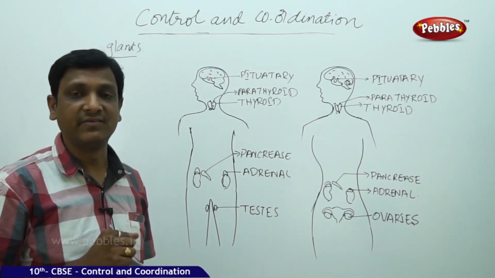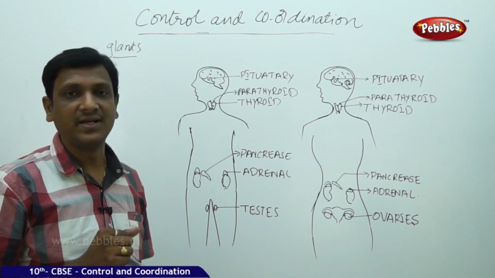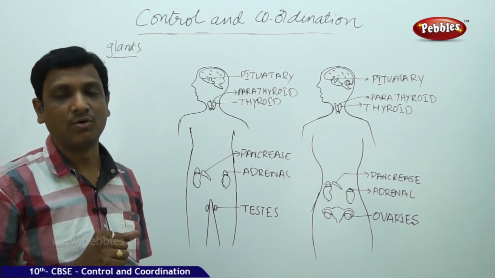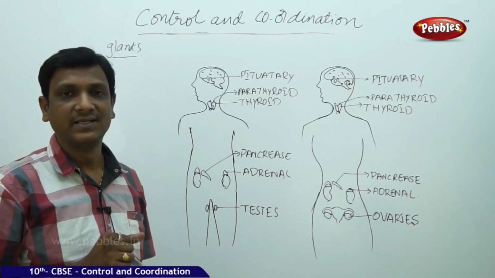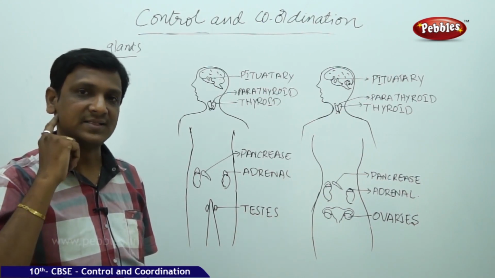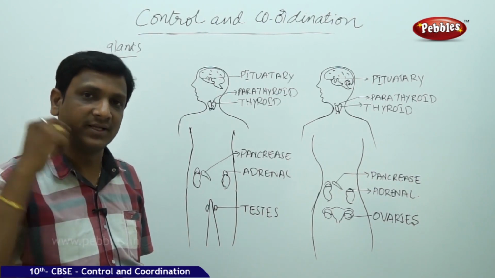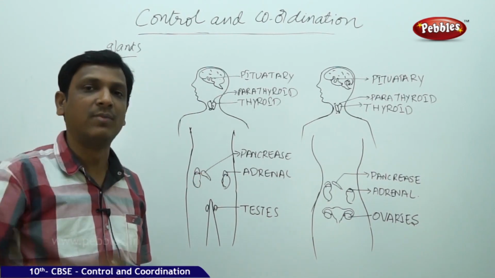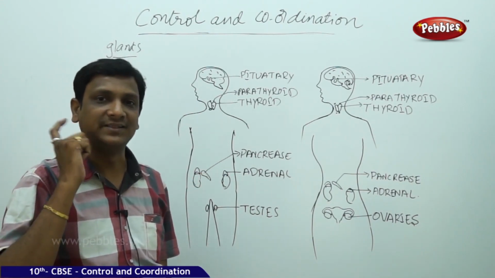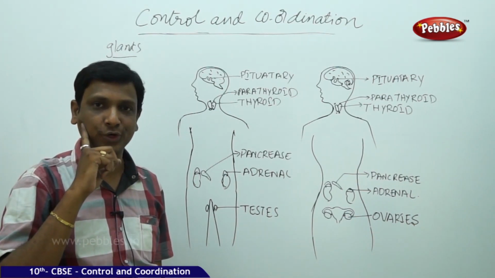There are some glands in our body which secrete hormones. Those glands are called endocrine glands or ductless glands. Salivary glands are here. Saliva is secreted here. From here to here there is a pipe. That means the gland is secreting through a pipe into the mouth. So this is a gland with a duct. It does not secrete hormone.